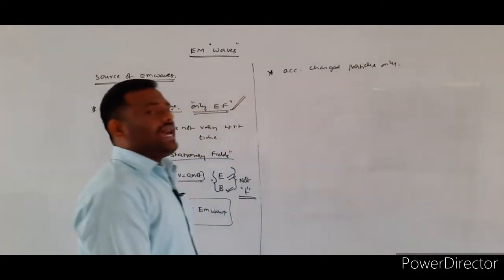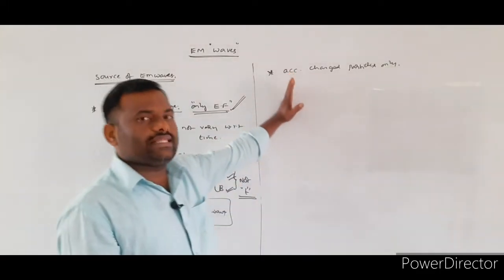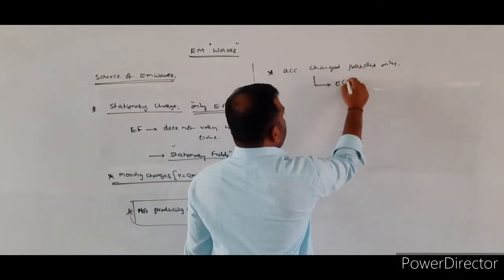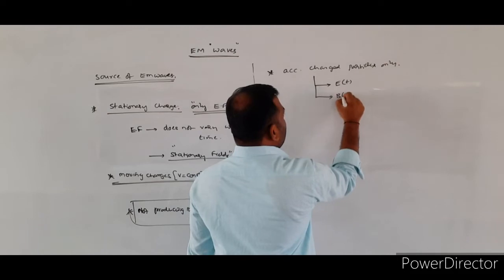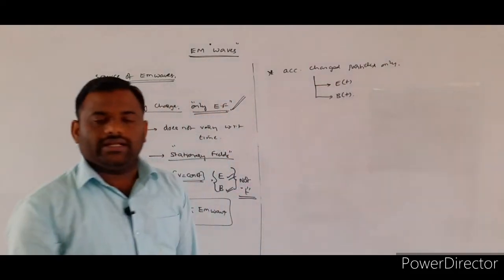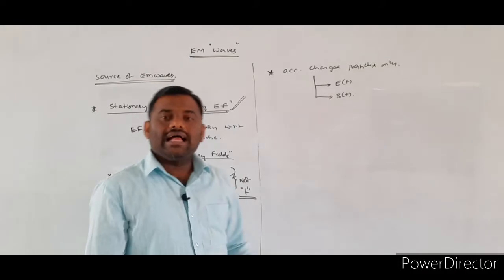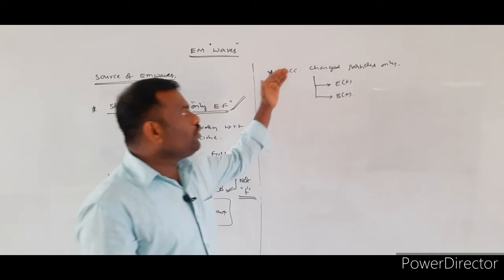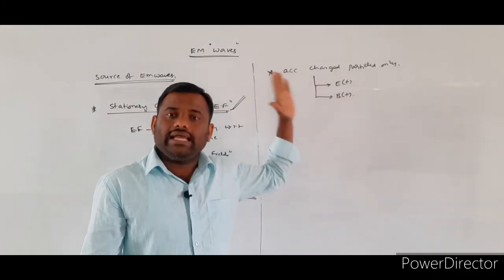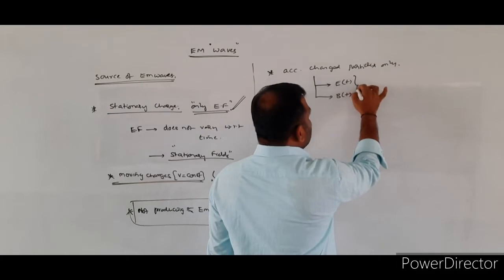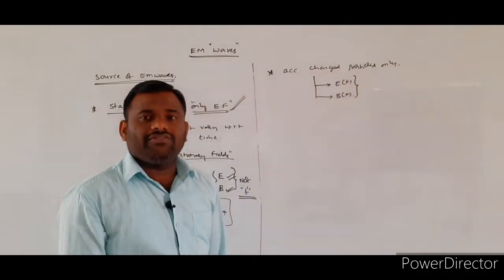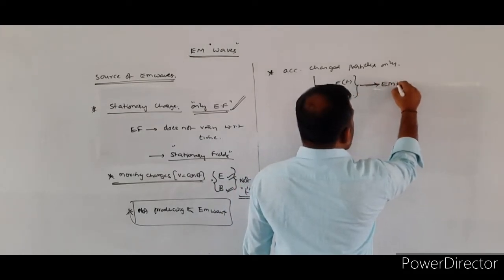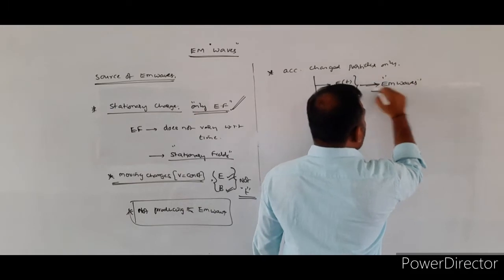Whenever you consider accelerated charged particles, these will be producing the time varying electric field as well as the time varying magnetic field. Whenever these time varying electric and magnetic fields are combined together, they will be producing the required electromagnetic waves.